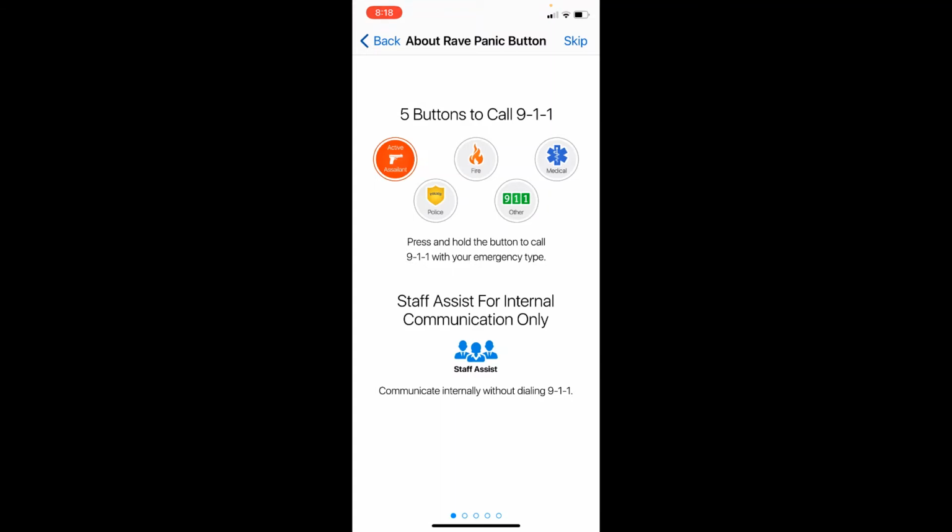Now, one of the nice things about the Rave mobile safety app is that you're presented with some icons. As you can see here on the screen, you've got a few different icon options: active assailant, police, fire, other, and medical. Depending on what the emergency situation is, you'll have this icon available to you to select and be able to access emergency services. You also have what's called the Staff Assist. The Staff Assist will allow you to communicate with school administration within your building.